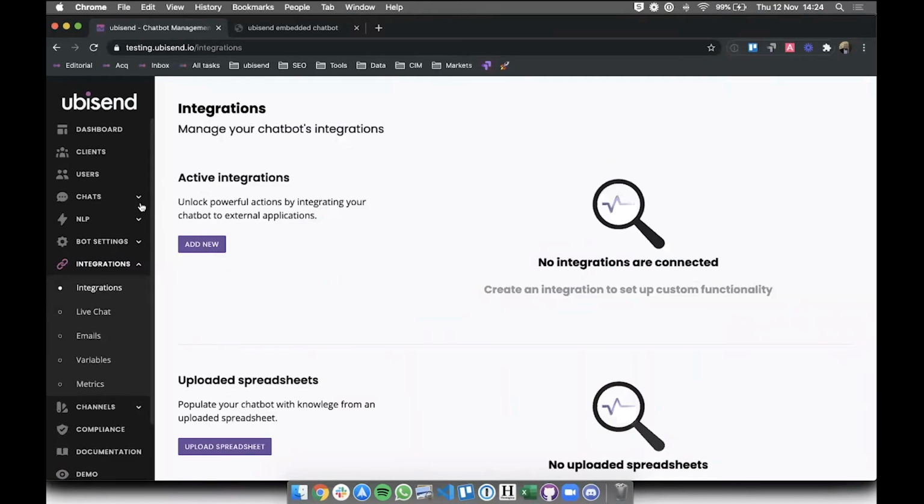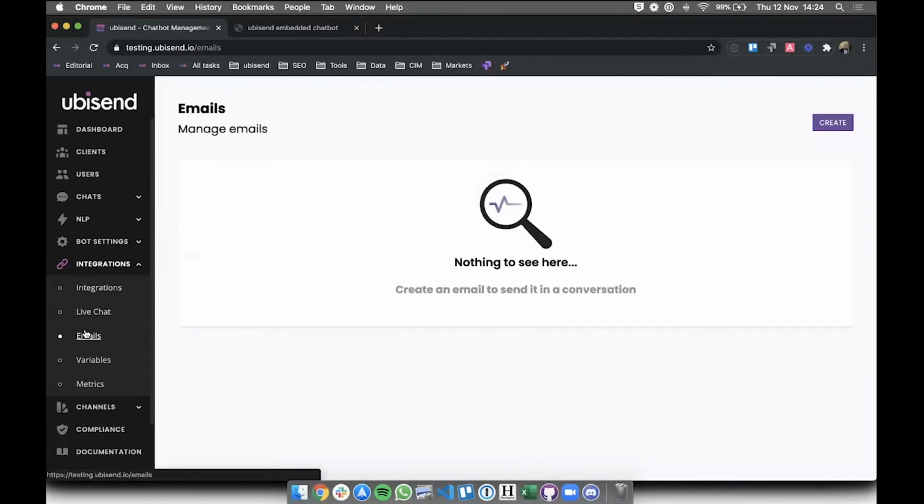Mm-hmm. Yeah, perfect. Okay, so what we're going to do now is we're going to skip this integration, a bit too complex for just one sitting. We're going to build a conversation. We're going to make it all nice and pretty, and then in part 2 we'll do an integration, because at the end of the day, that's the cool stuff here.